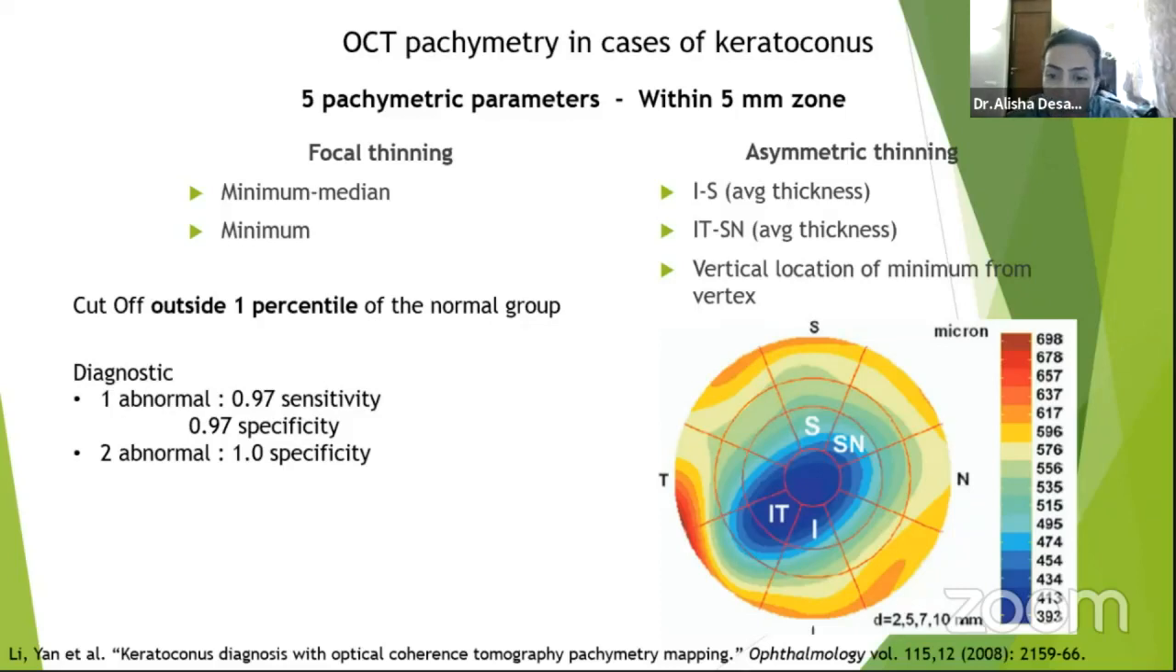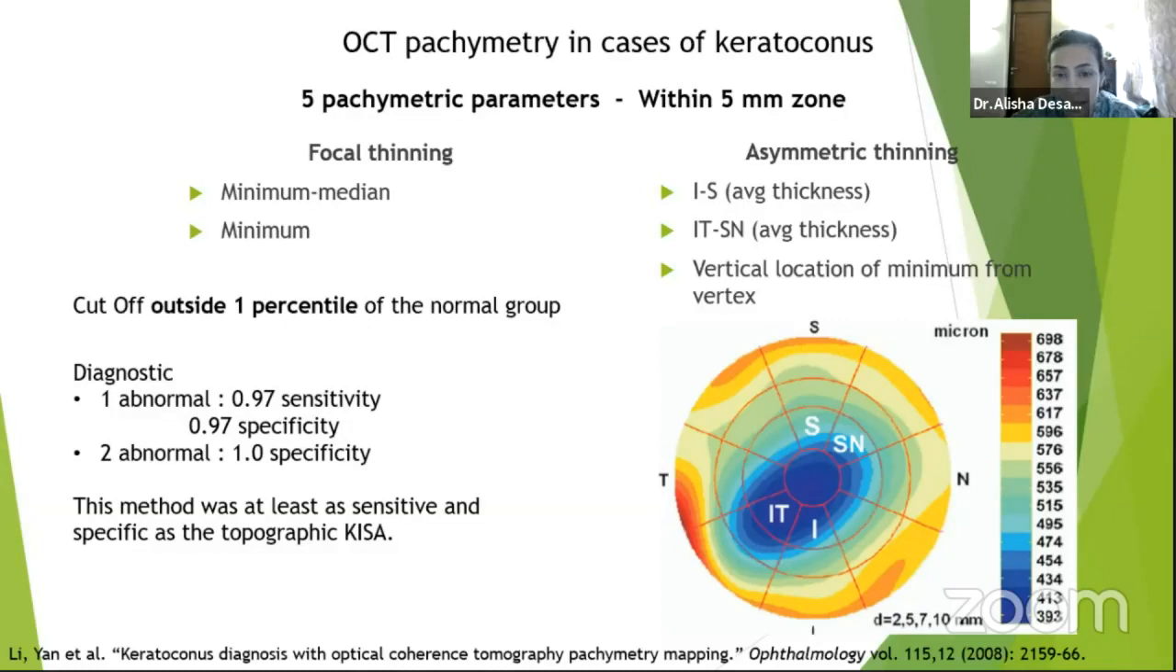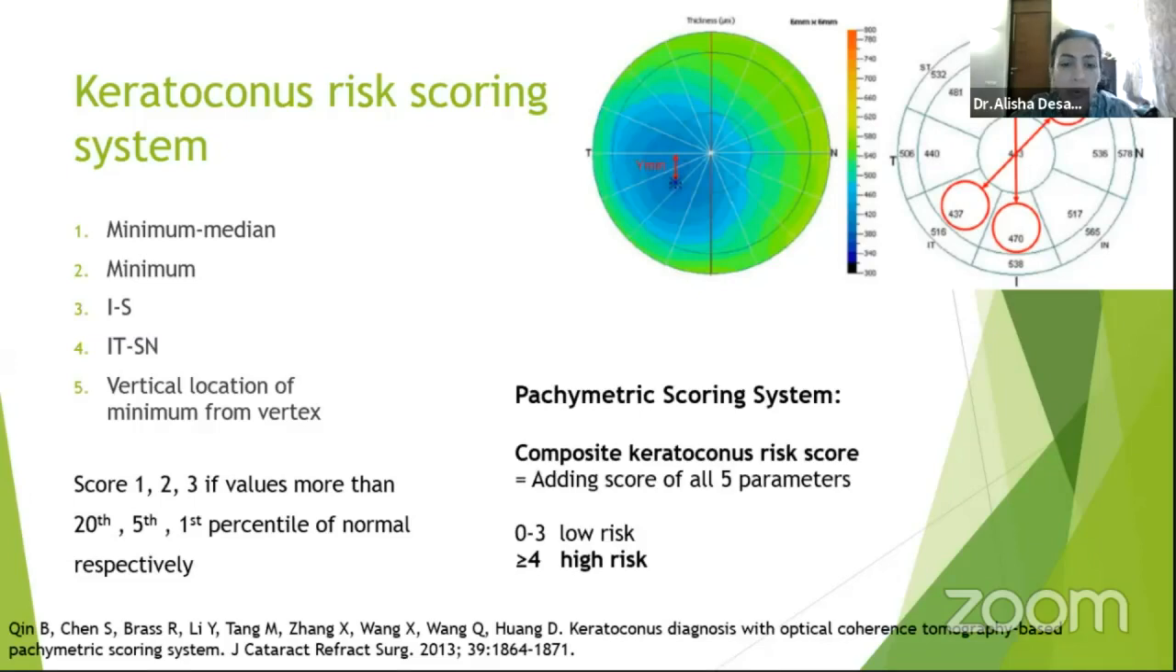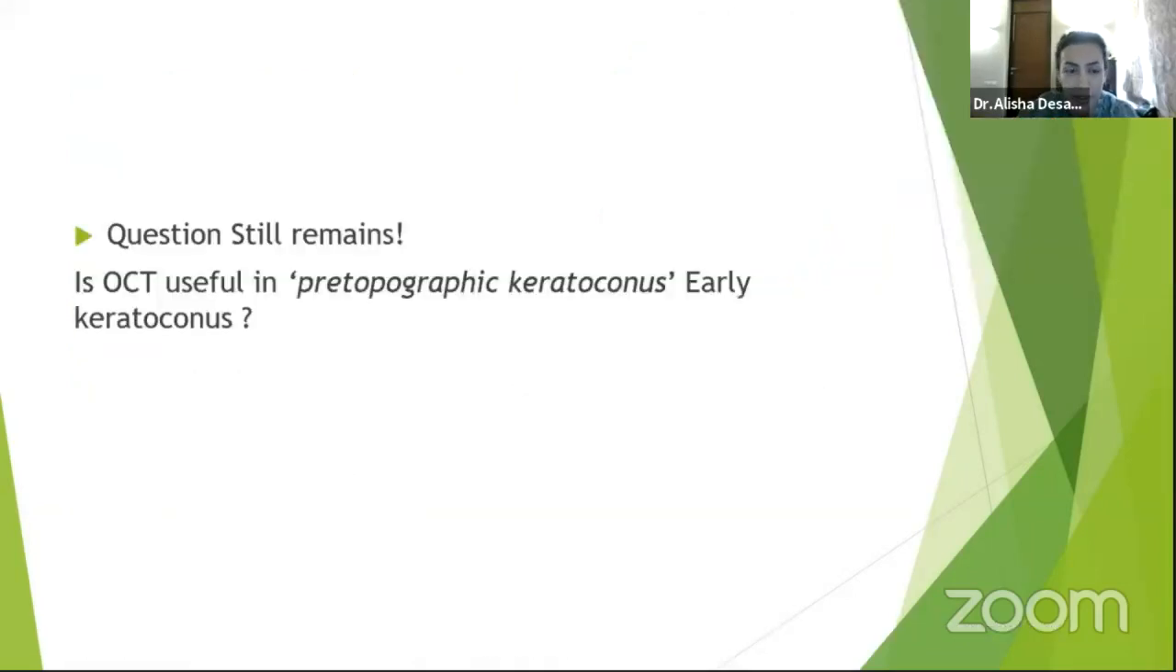If there is one abnormal parameter, it has a 0.97 sensitivity specificity. And if there are 2 abnormal parameters, it has a 1 specificity, and it is at least as sensitive as the Kisa index. So the keratoconus risk scoring system is done similarly, where scores are given if you are more than 20th, 50th, 5th or 1st percentile in these 5 pachymetry parameters. And if your risk is 0 to 3, meaning not really falling into the 1st percentile, you have a low risk. And more than 4 is a high risk of having keratoconus or progressing to keratoconus.